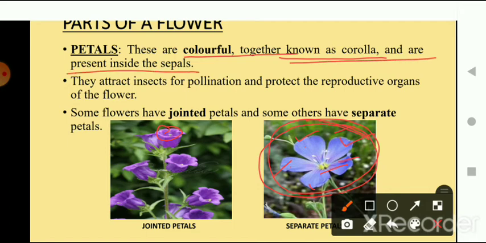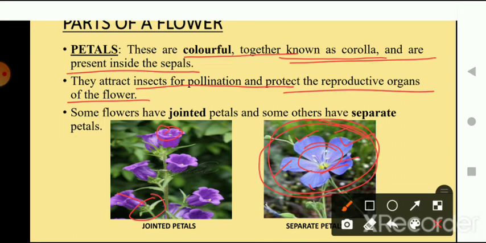Present inside the sepals, and above the sepals, are all the petals. They attract insects for pollination and protect the reproductive organ of the flower. Here in the middle part of these flowers, these are the reproductive parts of the flower. So the work of petals is just to attract other insects for the purpose of pollination, and also they protect the reproductive organs of the flower.